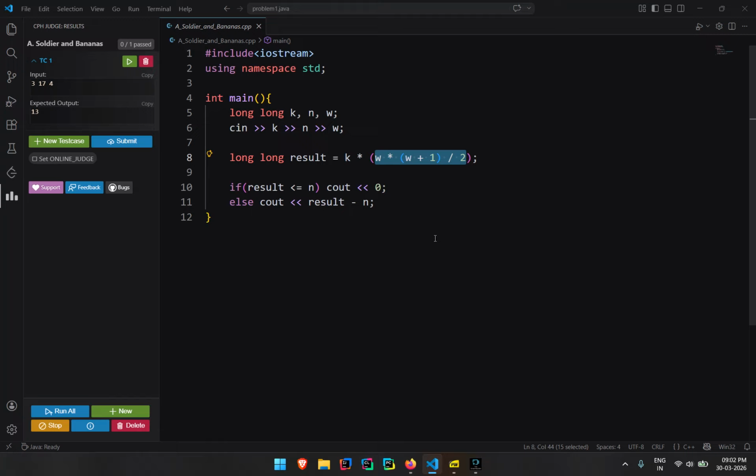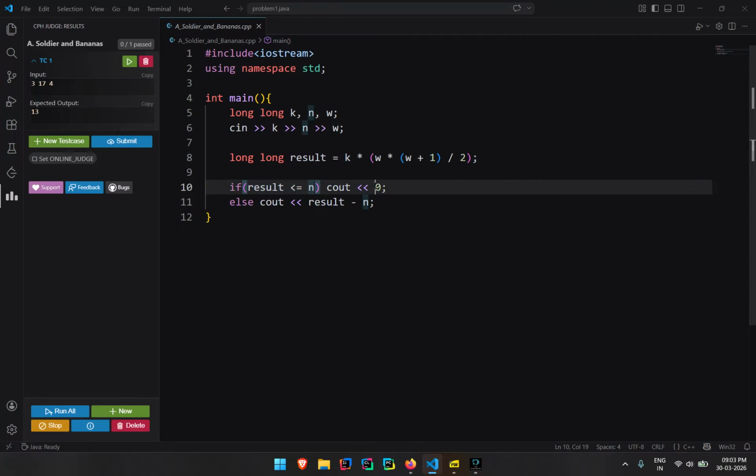Then I multiply it with the cost of the initial banana, and I store it in my result, and I check if my result is less than the amount of money he already has.